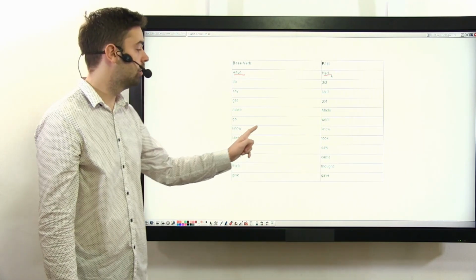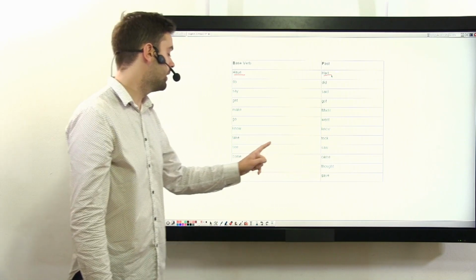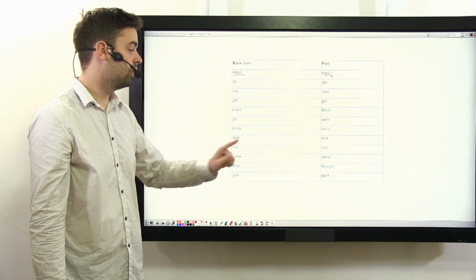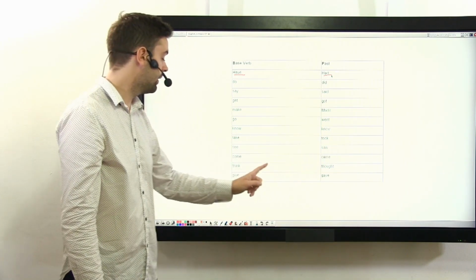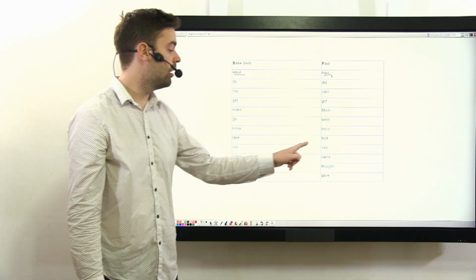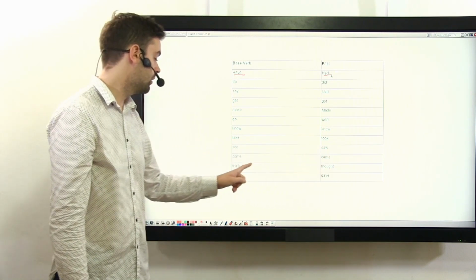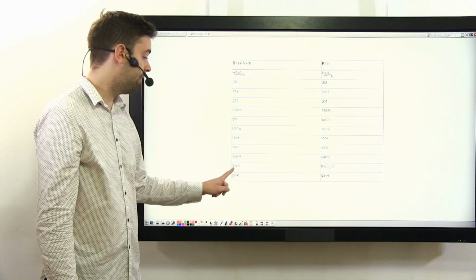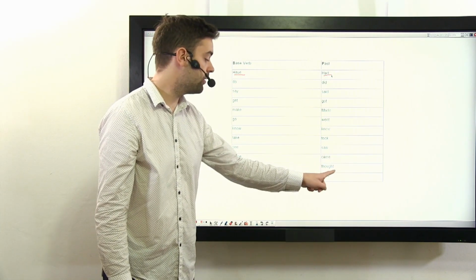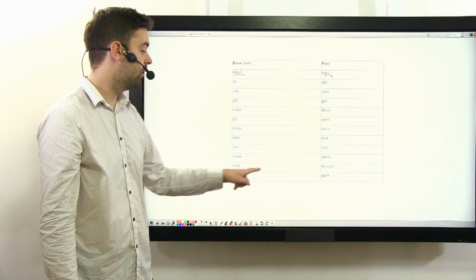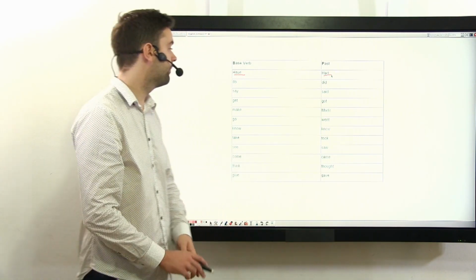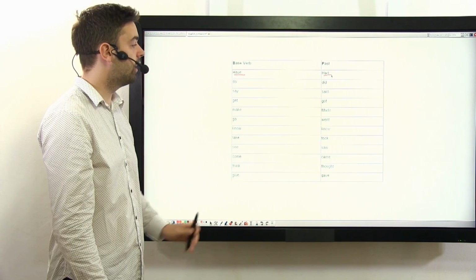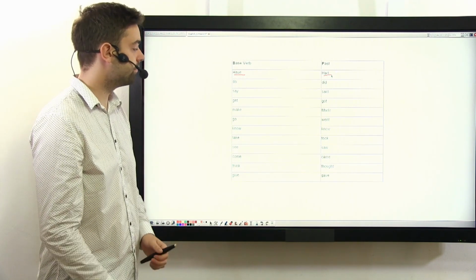Know, knew. Take, took. See, saw. Come, came. Think, thought. Give, gave. So these are all irregular verbs.